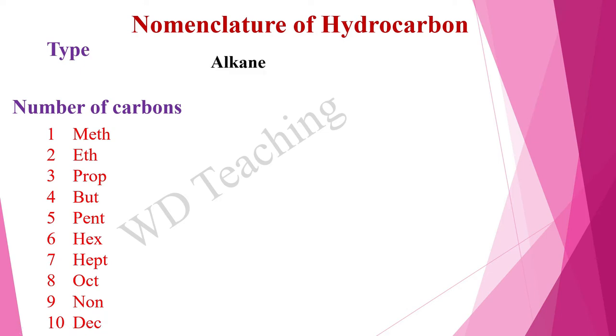The name of the hydrocarbon ends with a term added by category. There are 3 types of hydrocarbons: alkane, alkene, alkyne. Alkane ends with adding ane. Alkene ends with ene. Alkyne ends with yne. For example, an alkane with only one carbon starts with meth and ends with ane. So the name can be written as methane.